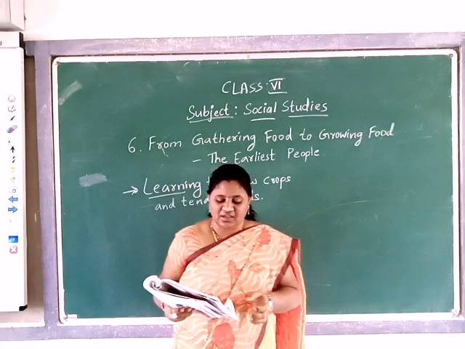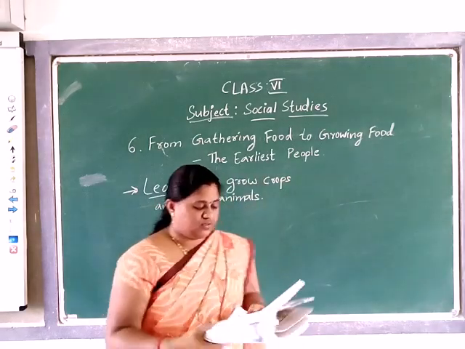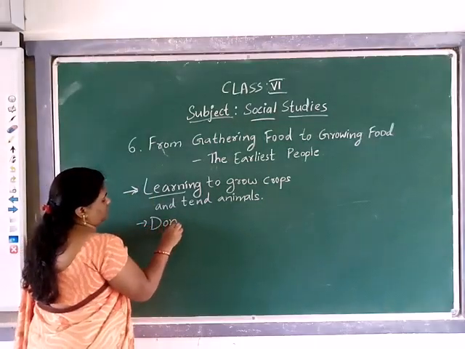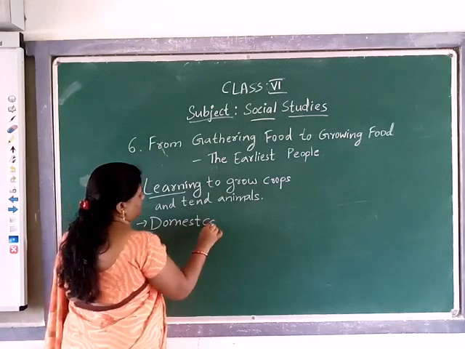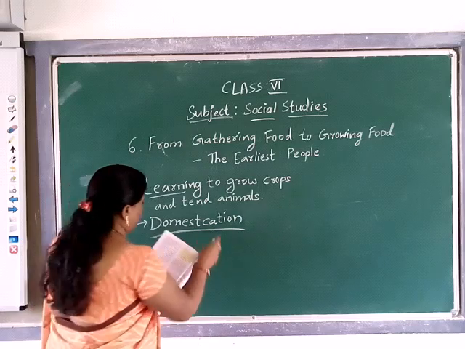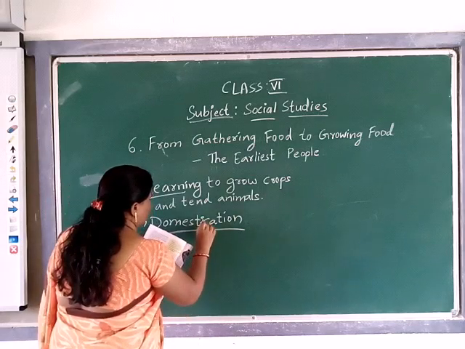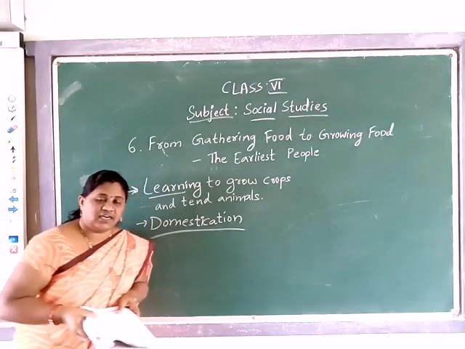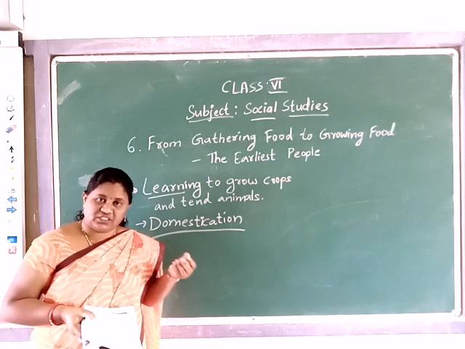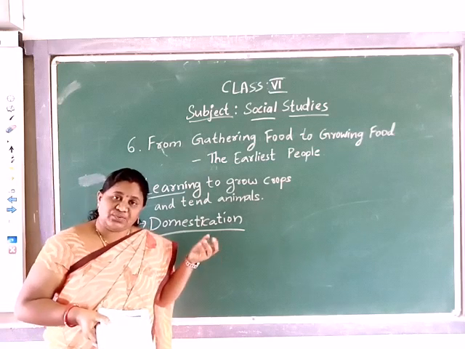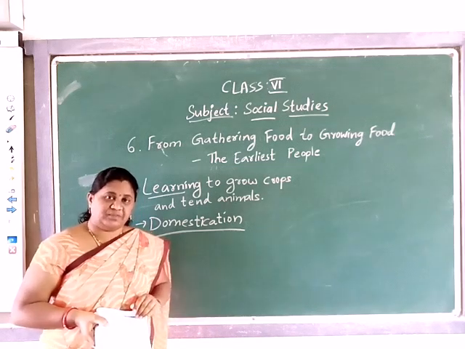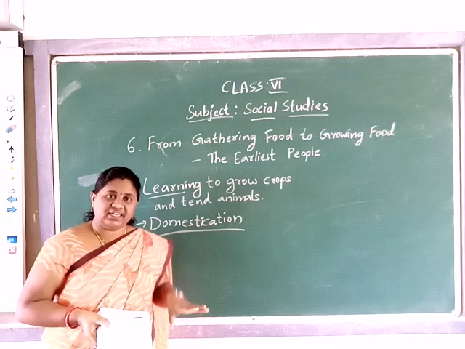So, domestication, as I told you now. What is domestication? Offering food, offering shelter, and protecting from weather conditions and all, that is called domestication, right? As I told you now about the domestication of animals, there is also the domestication of plants in our life. That is in the form of agriculture.